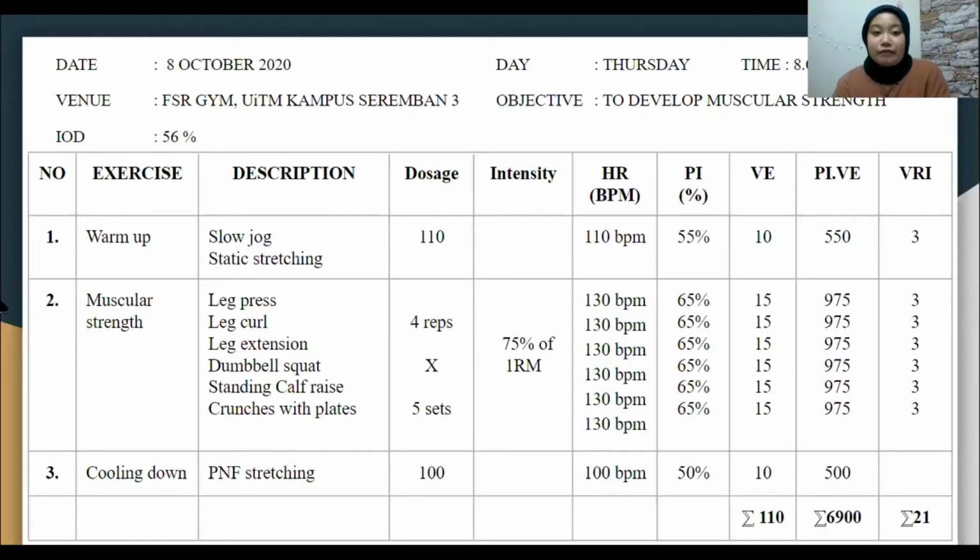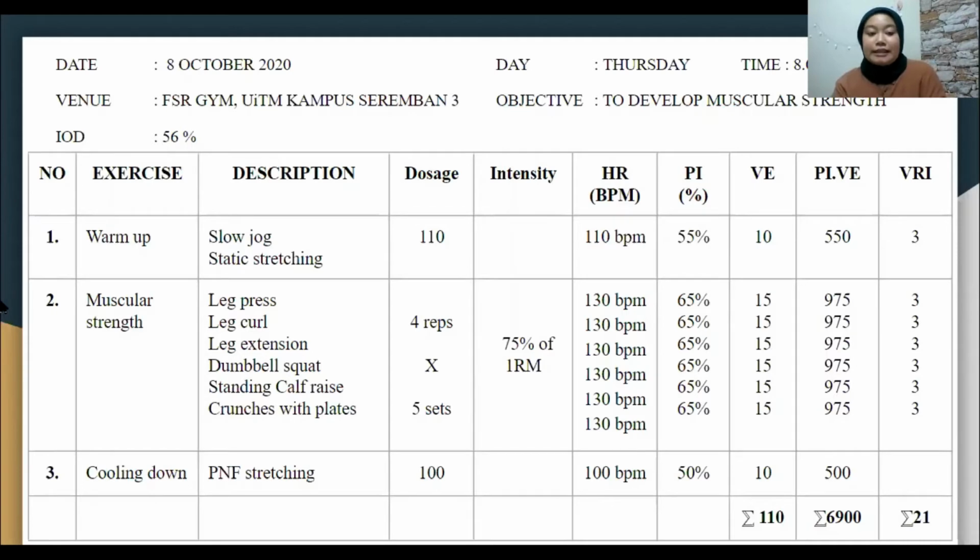For the heart rate, every exercise is 130 beats per minute. So we get the PI is 85%. So the VE for every exercise is 50 minutes. So the VRI for every exercise is 3 minutes.